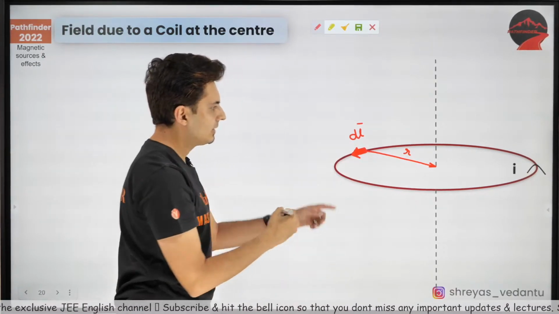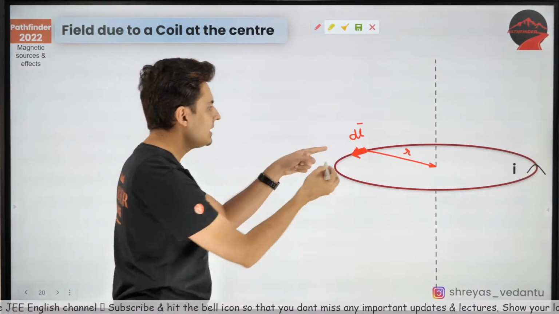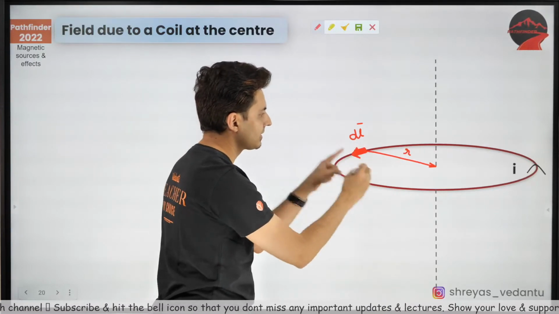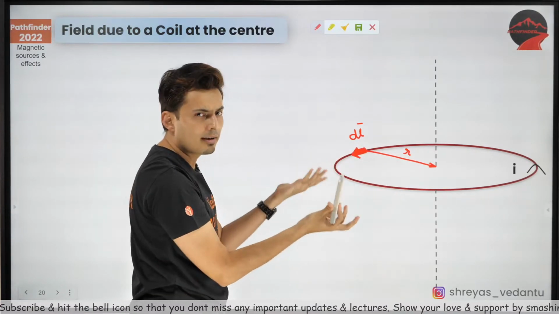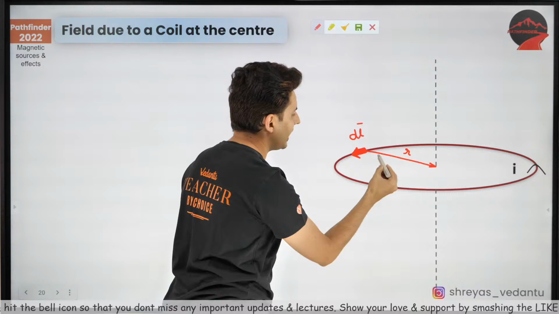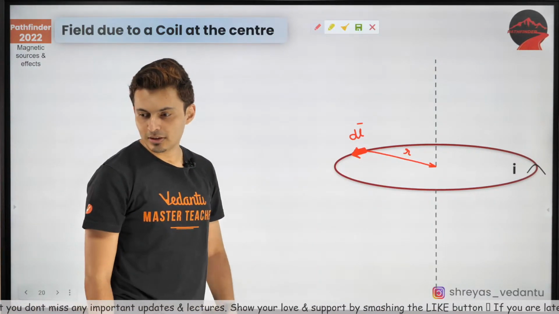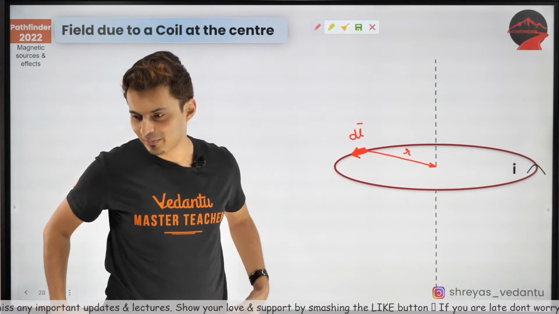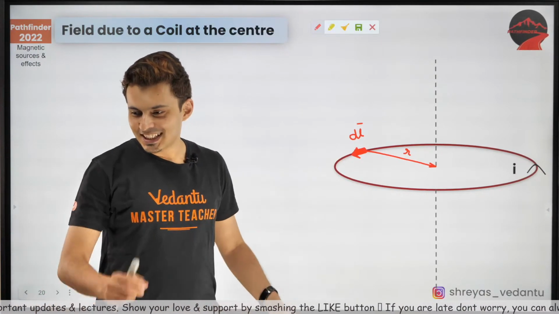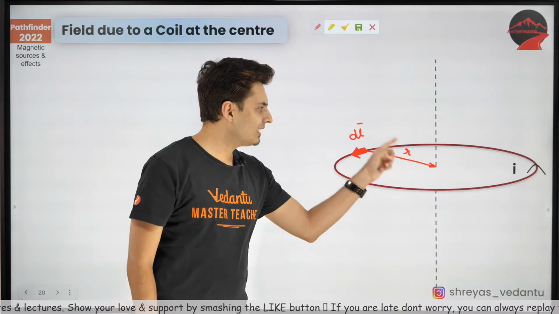Okay, guys, think about it. The dl vector is along the circumference, the r vector is along the radius. What is the angle between them? Come on, answer it in the chat box. Thank you, Dadi Divakar. Oh my god, what a name. What is the angle between dl and r?